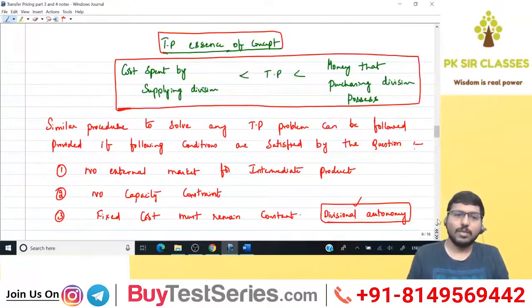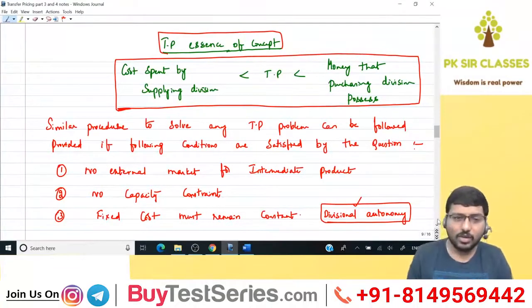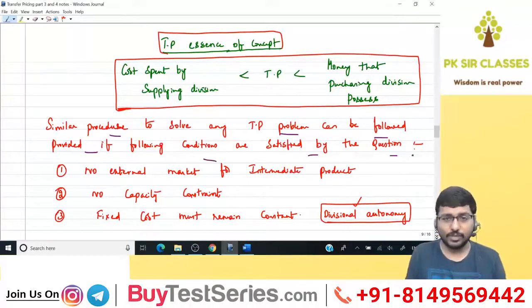Okay, let's move on to the last page. You copy this first and then I'll explain. Transfer pricing, essence of concept. Minimum TP is nothing but the cost spent by the supplying division. Maximum TP is nothing but the money that the purchasing or receiving division possesses. Below that we have: a similar procedure to solve any transfer pricing problem can be followed provided the following conditions are satisfied by the question.